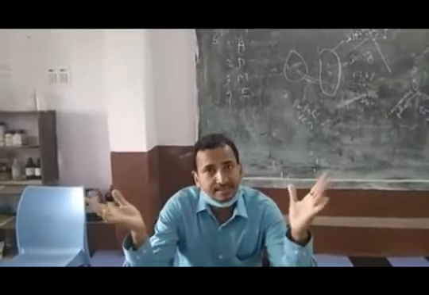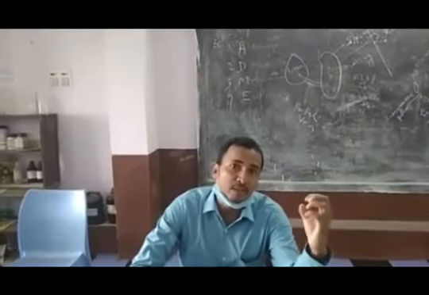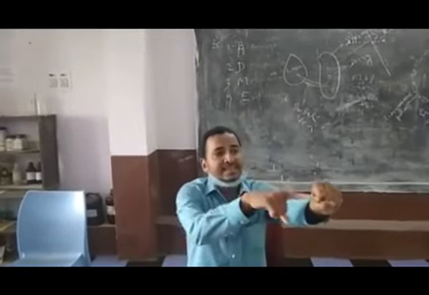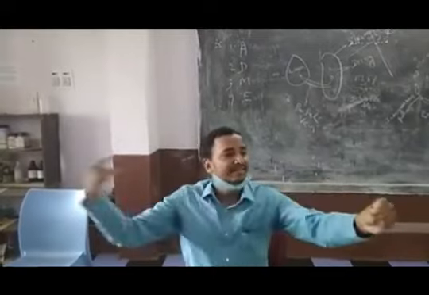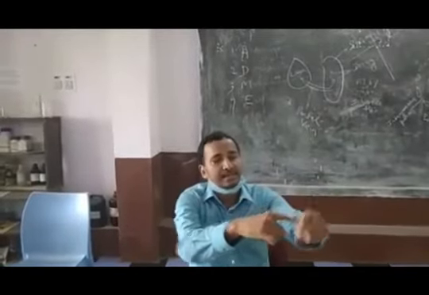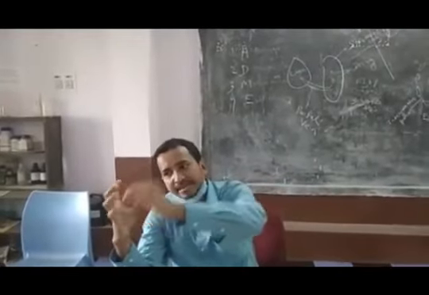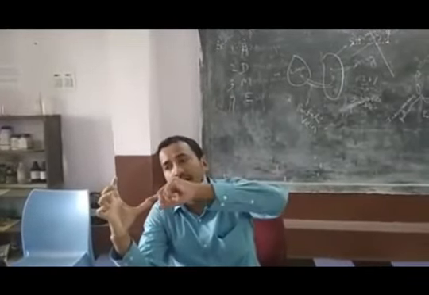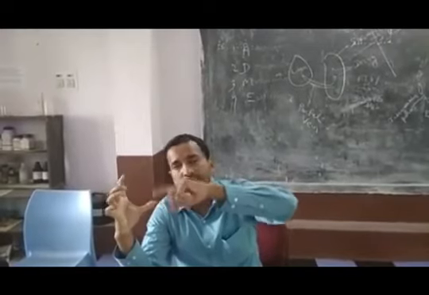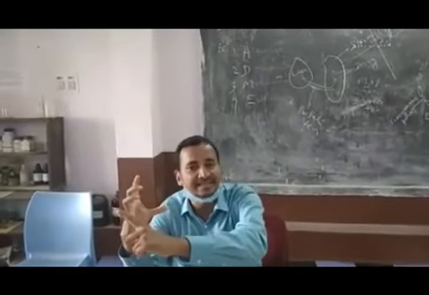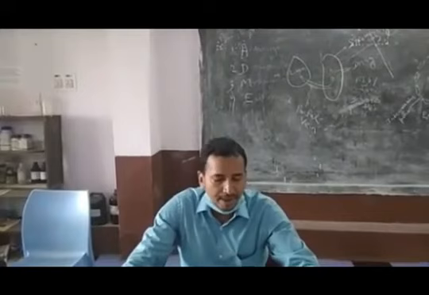In both cases, the action is blocked, but in competitive antagonism, the site occupied by the agonist is bound by the antagonist. In non-competitive, the antagonist binds to another side of the receptor and blocks the action.